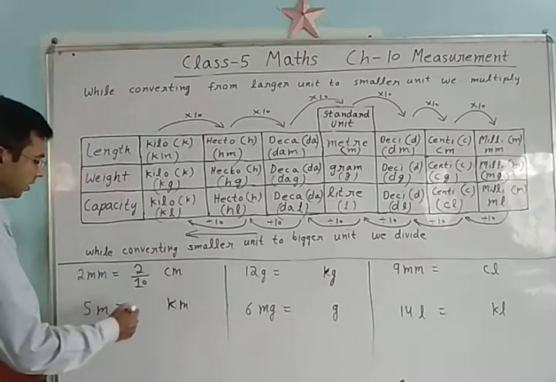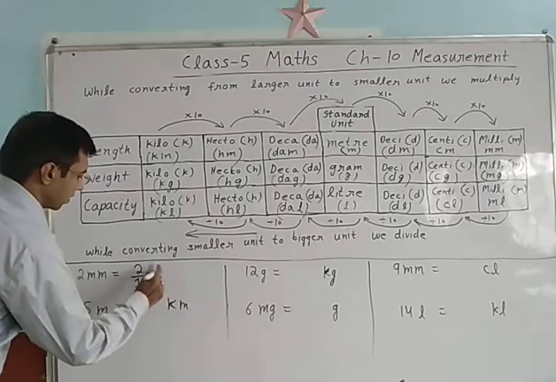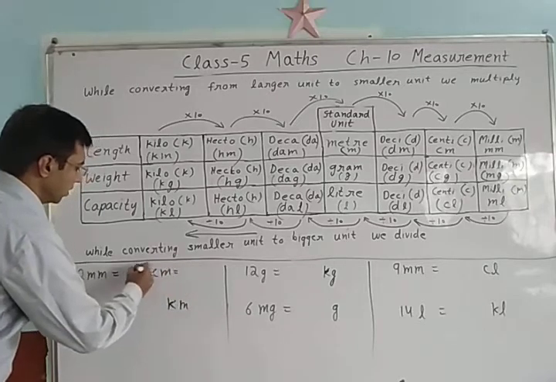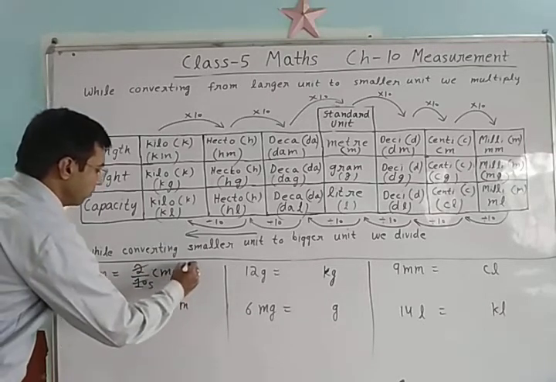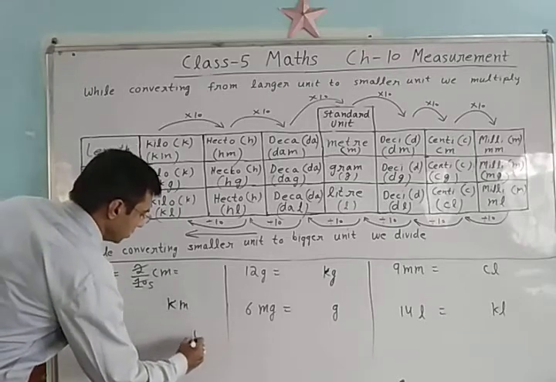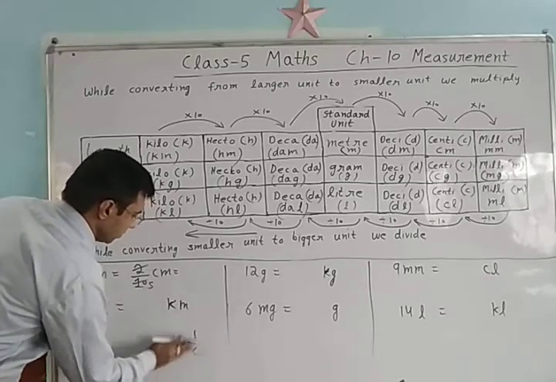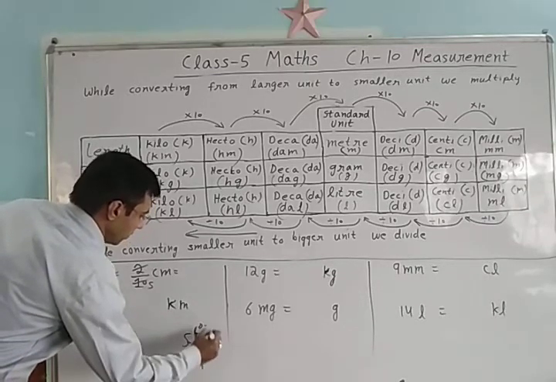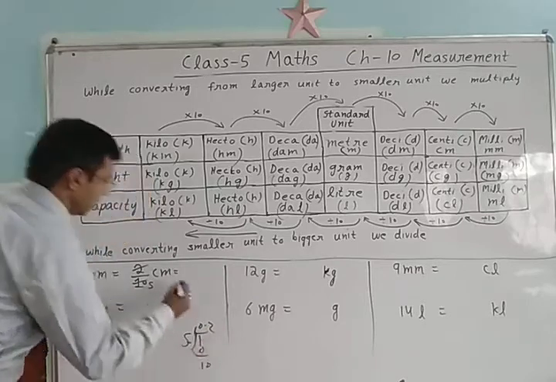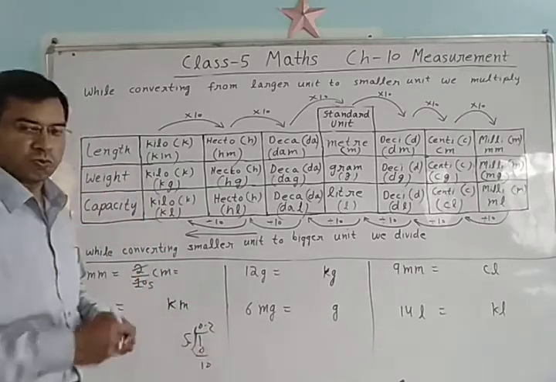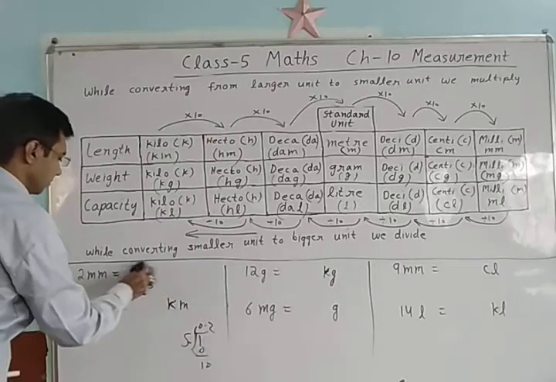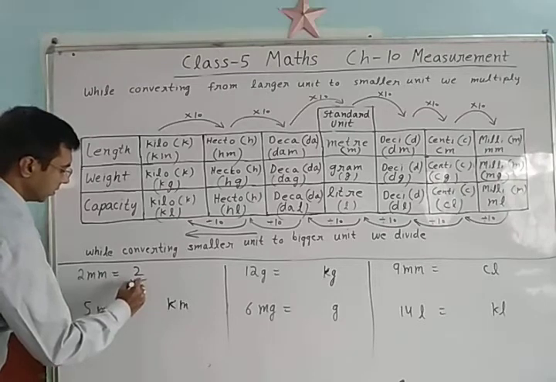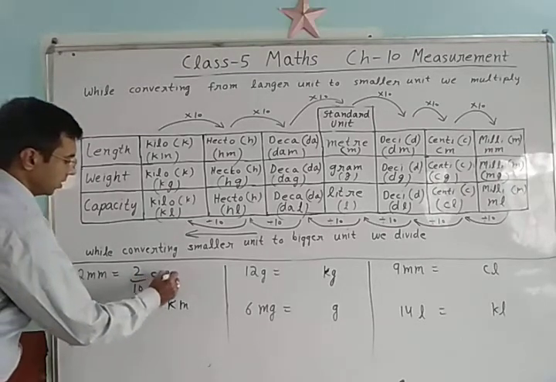2 by 10 centimeter, or 1 by 5, and dividing 1 by 5 gives 0.2.